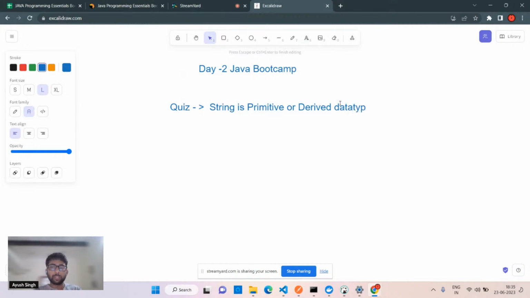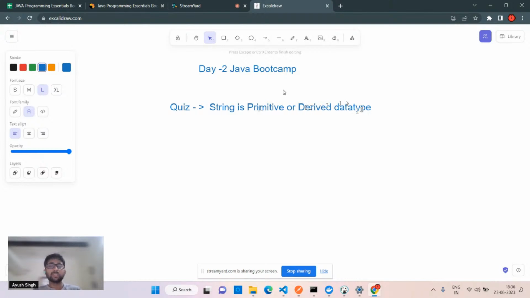This is quite simple. As I told you earlier, I'll tell you the answer. You're getting this link also in the chat box, so you can refer to it there. Primitive means predefined, the specific values which are there in Java. Derived means the value or the data type which derives from the primitive data type.